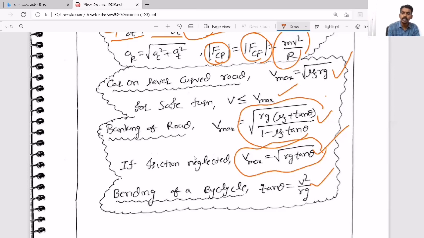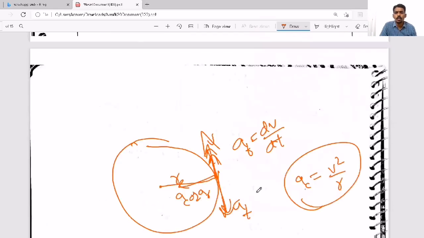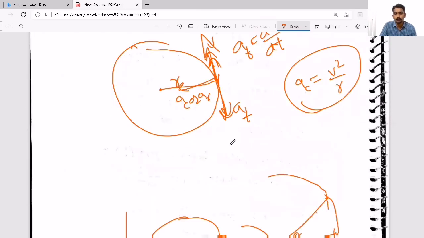But in case of banking of roads, theta is with the horizontal. What should be the angle made by the road? But here tan theta means the angle made with the vertical. So we are straight, we are vertical. Now you should bend like this or like this. So you will bend by some angle to take a safe turn. That is theta. So based on all these things, questions can come. So try to remember each and every formula, try to understand each and everything.